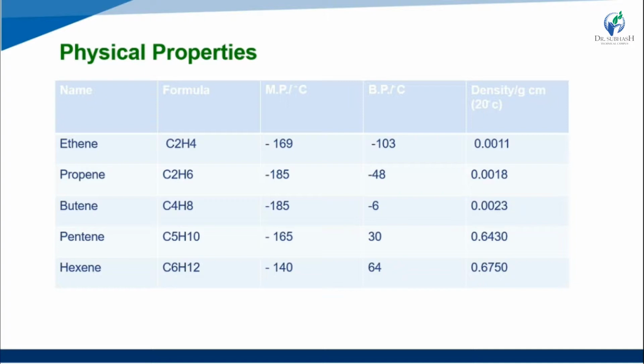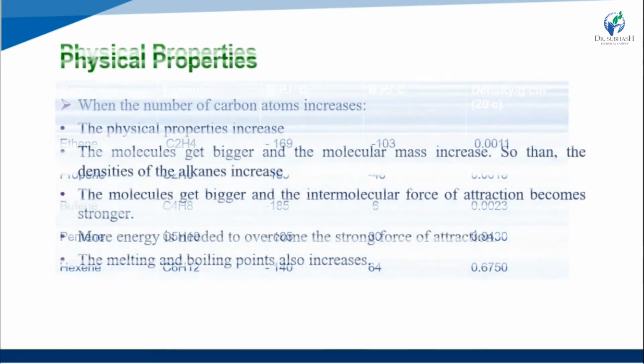And then hexene, having 6 carbons and 12 hydrogens, so the formula is C6H12. Melting point minus 140 degrees Celsius, boiling point 64 degrees Celsius, and density 0.6750. So these are all examples of the physical properties of the alkenes.